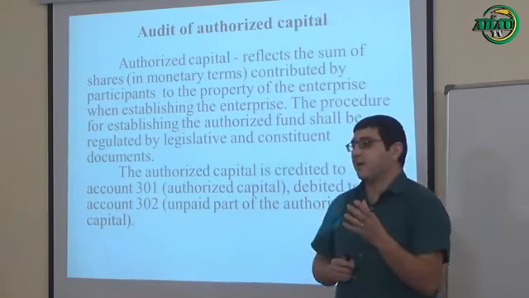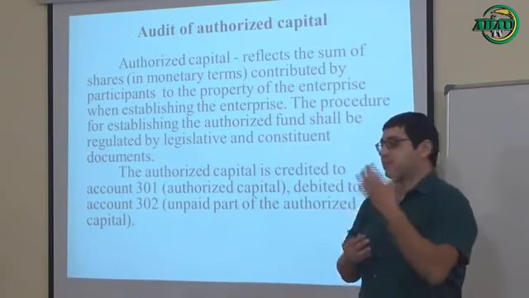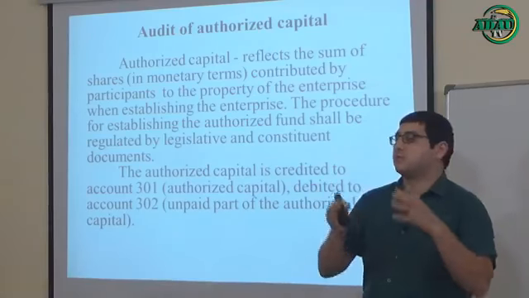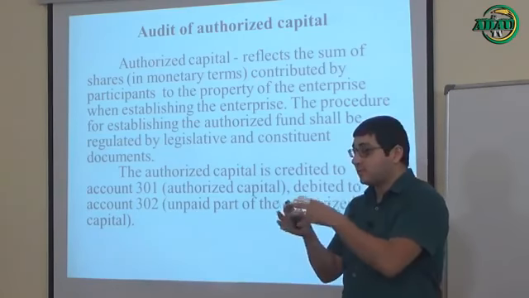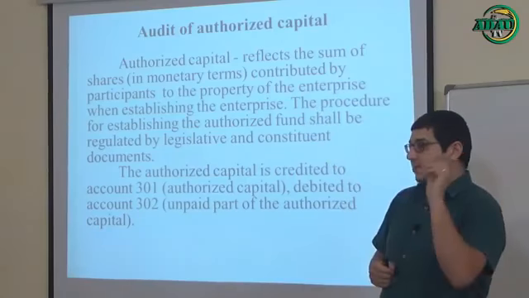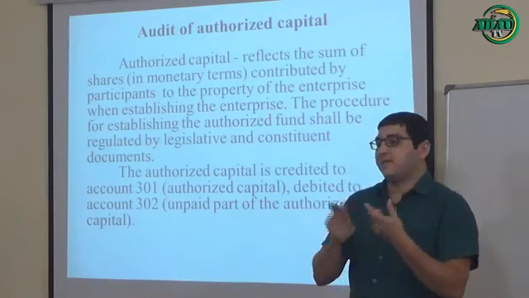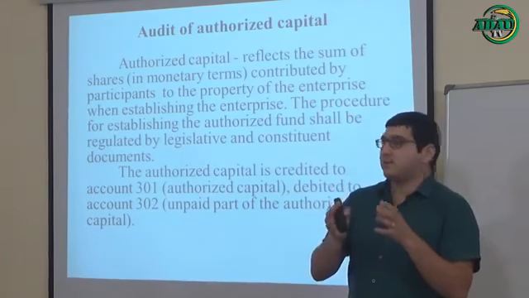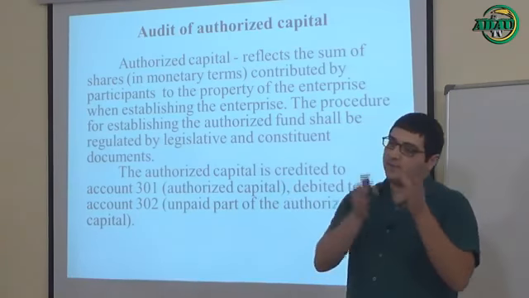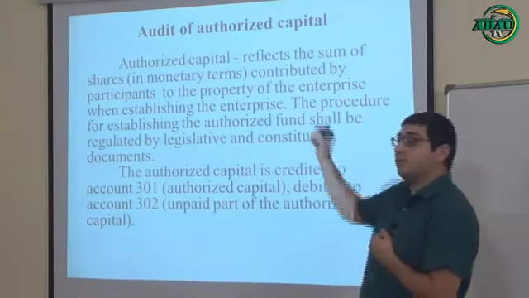For example, there are 5 shareholders and each of them, of course, must give some amount of shares to the property of this enterprise. So the sum of them is called authorized capital. But of course, in monetary terms, it means in money form. As you know, there are 2 forms, monetary form or non-monetary form. But in this case, we must use monetary terms.